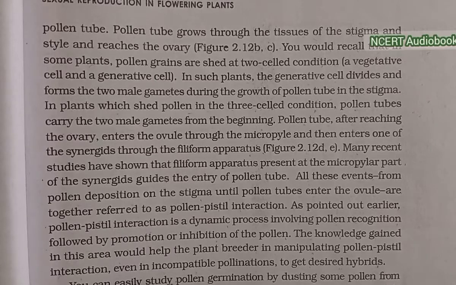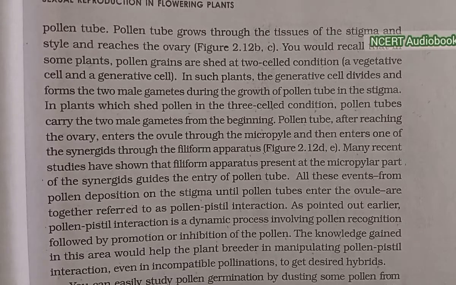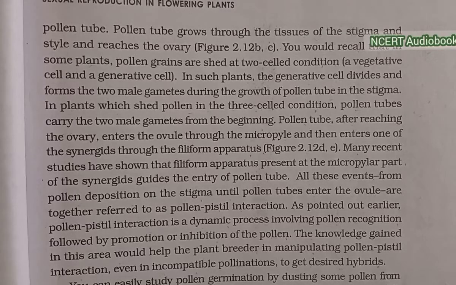You can easily study pollen germination by dusting some pollen from flowers such as pea, chickpea, Crotalaria, balsam and Vinca on glass slides containing a drop of sugar solution. After about 15 to 30 minutes, observe the slide under the low power lens of the microscope. You are likely to see the pollen tubes coming out of the pollen grains.